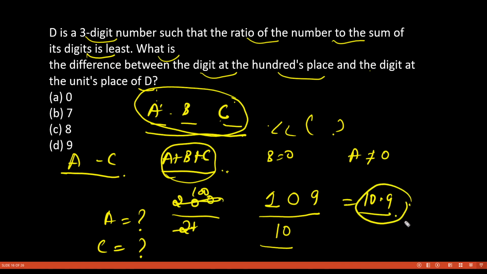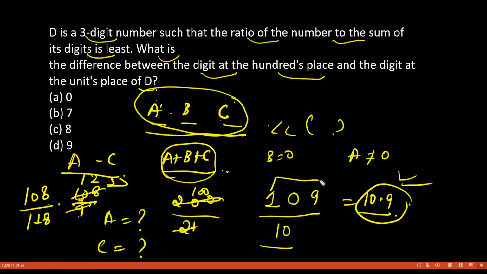This is so less. If you put like 108, then you will get 1 plus 8 here. So this number is relatively bigger and the sum has decreased a lot. So now you will get 9 one times and then again 9 two times. Your ratio is getting bigger here. This is the smallest ratio you can get in this case.